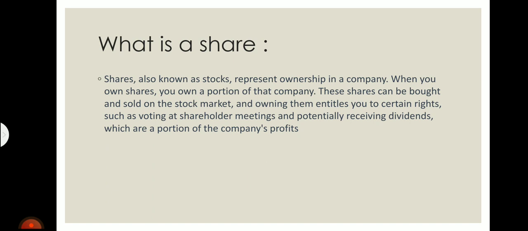I, being a member of the public, if I get a particular share of the company, it means that I have a little bit of ownership in their company. I can get a fixed amount of dividend, that is, profit of the company in a particular year, and I will also have some voting rights as a shareholder at the shareholders meeting. So this is called a share. When a company issues a part of their ownership, it is called a share.